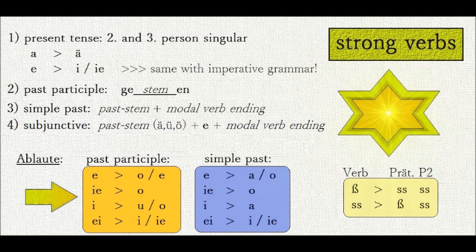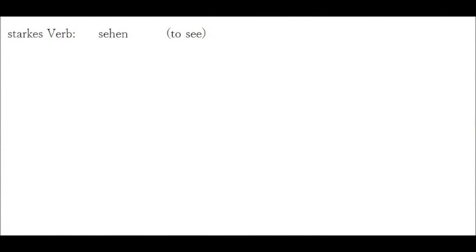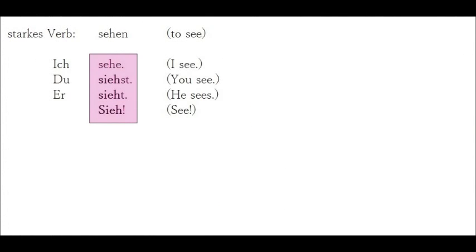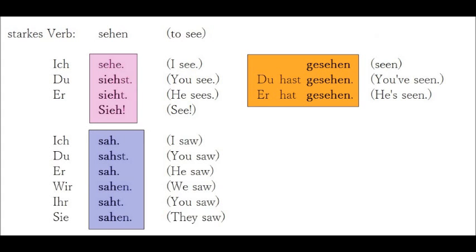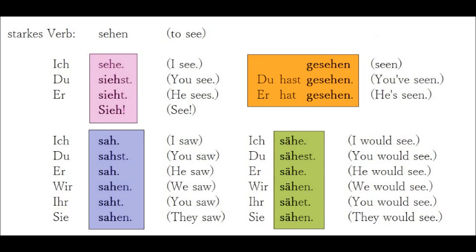This was all very complicated and theoretical, so let's look at some examples. Sehen, to see. Ich sehe, du siehst, er sieht, sie sieht. Gesehen, du hast gesehen, er hat gesehen. Ich sah, du sahst, er sah, wir sahen, ihr saht, sie sahen. Ich sähe, du sähest, er sähe, wir sähen, ihr sähet, sie sähen.